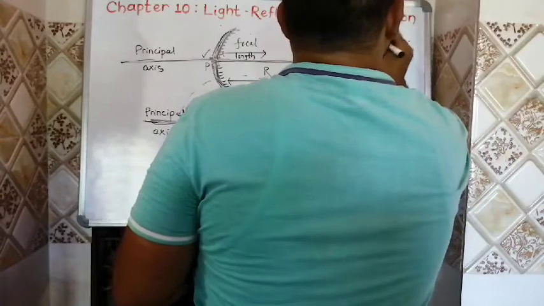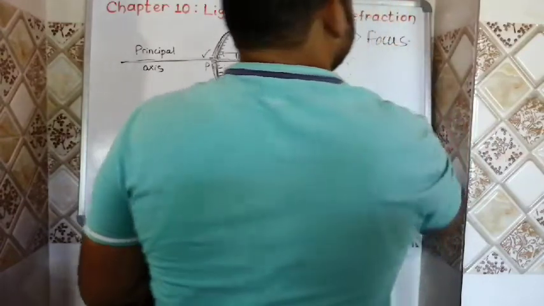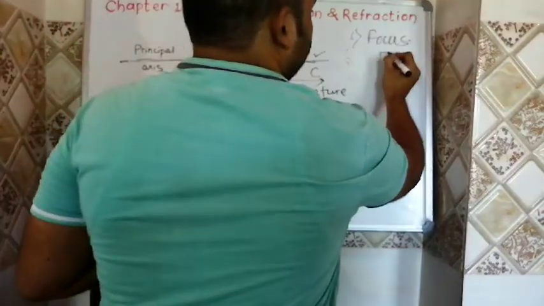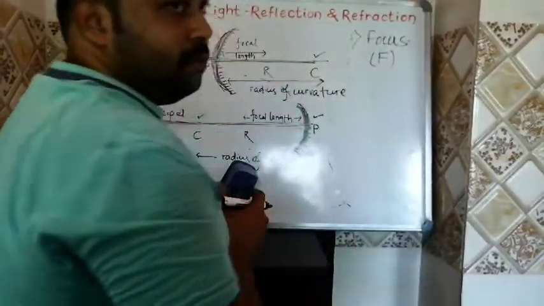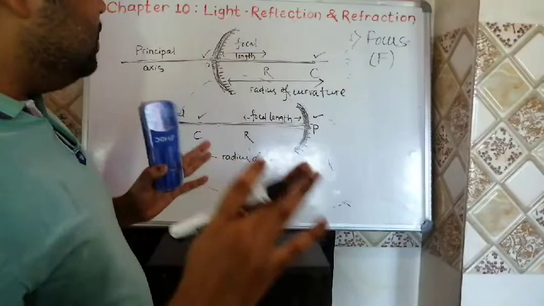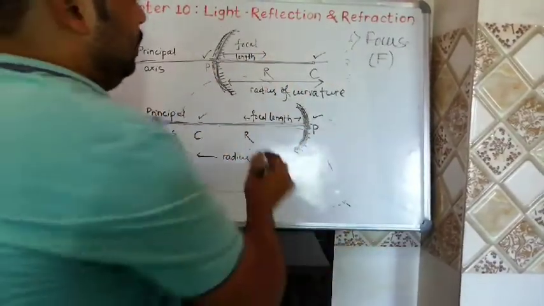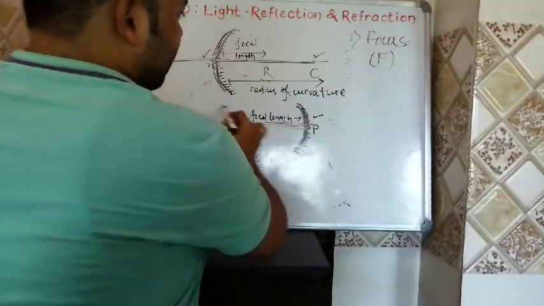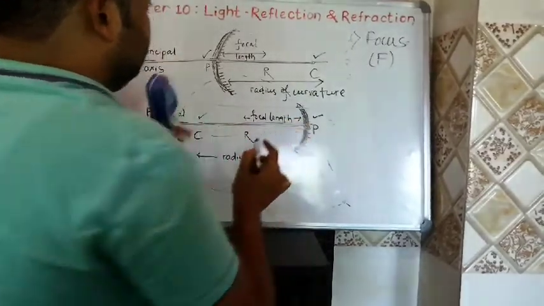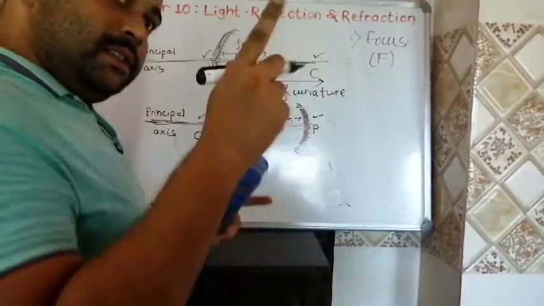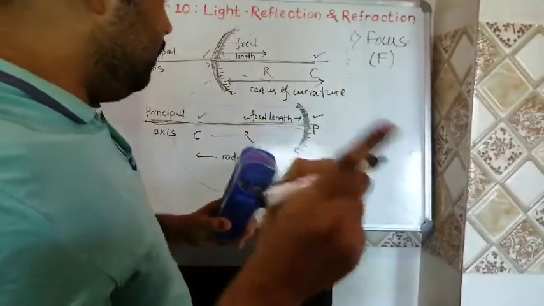Sixth one is your focus, which we can denote by F. What is focus? Focus is a point at which the rays of light coming parallel to the principal axis meet. See, I have told you this while differentiating convex and concave mirror.